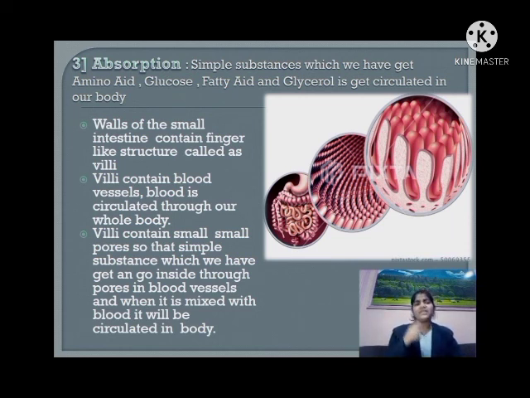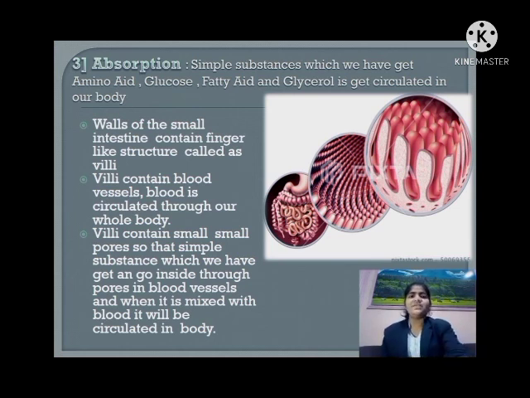Villi contain blood vessels. If we look at a single villus, it contains a blood vessel. Blood is circulated through our whole body. We know that. So villi contain small holes on their body, so that the simple substances can go inside through them and get mixed with the blood, and mixed with the blood they will move to the whole body, which means they will get circulated in our whole body. In this way our absorption step gets completed.